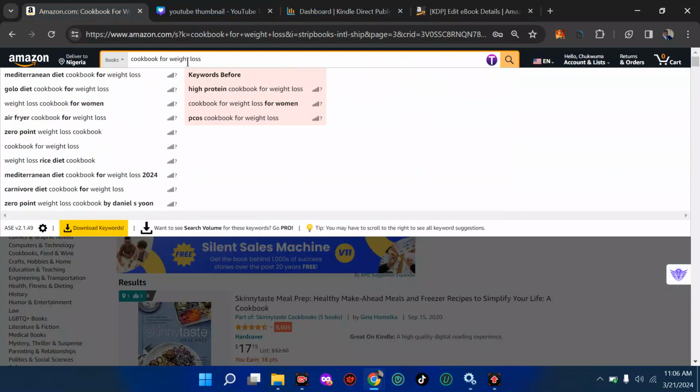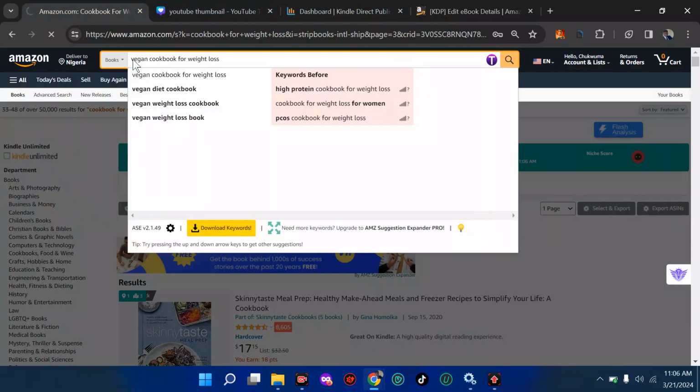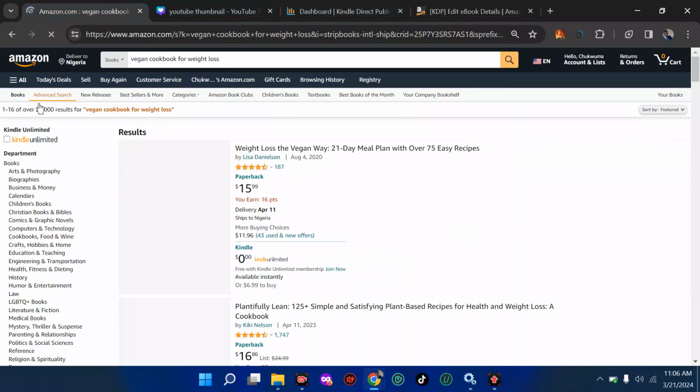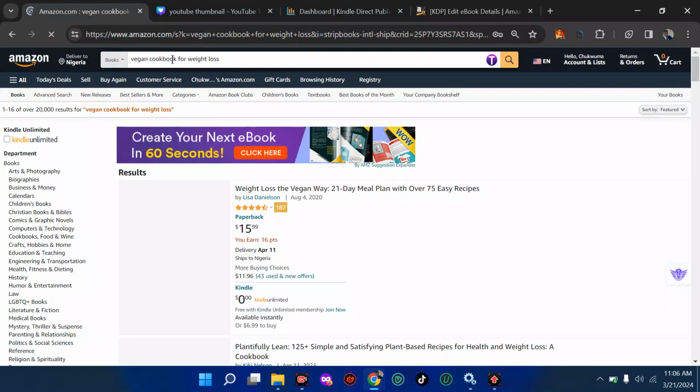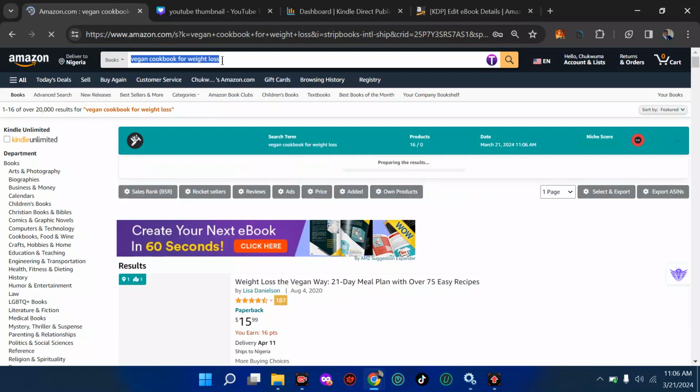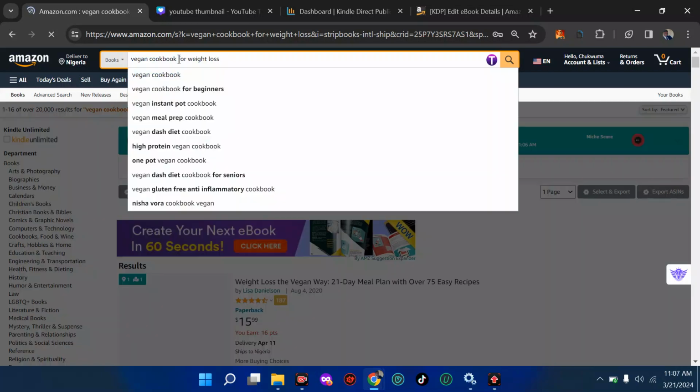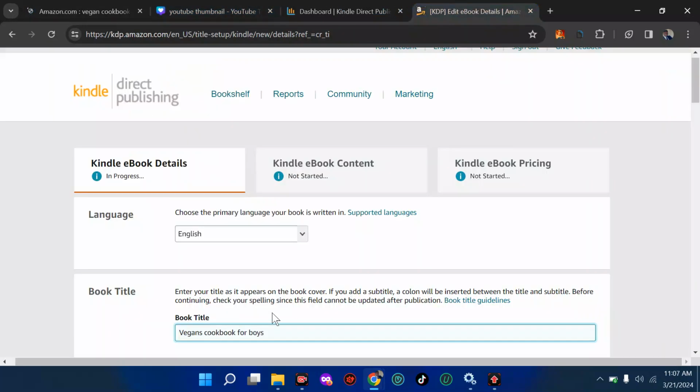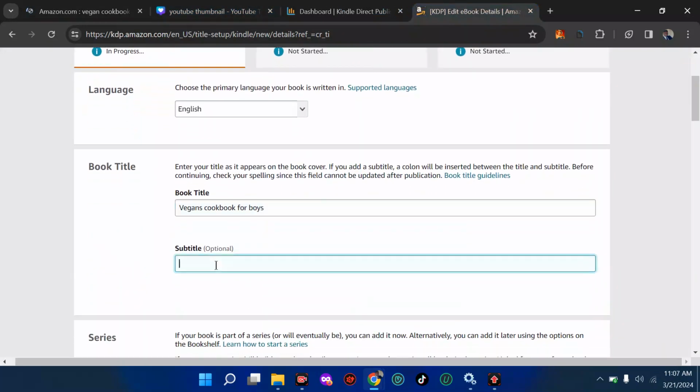You can see you can now come here and say vegan cookbook. If you come here and put vegan cookbook for weight loss, and you're going to see the benefit of vegan, you can see the result has reduced to 20,000. So this is what you're really targeting. You are targeting cookbook, but instead of saying cookbook for weight loss, it's better you just say vegan cookbook. That should be your first target. Vegan cookbook. Then at your subtitle, you can now say, okay, for boys, for beginners.